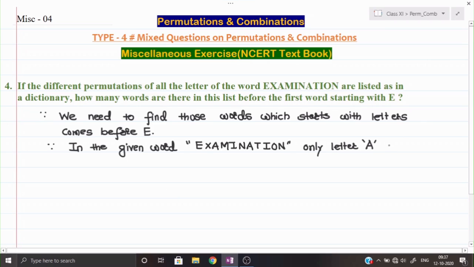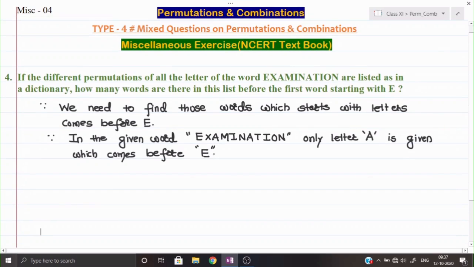Letter A is given, which comes before E. Okay, so here what we will do, we shall find out those letters which are starting with A. Therefore, we shall find those words which start with A.